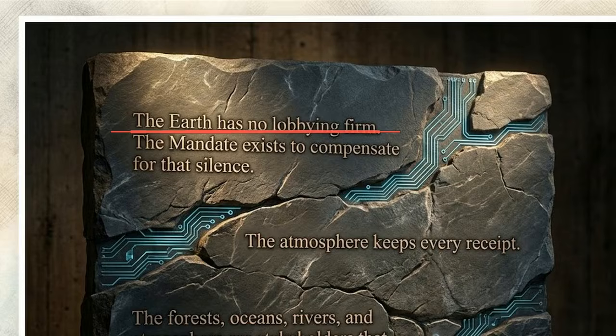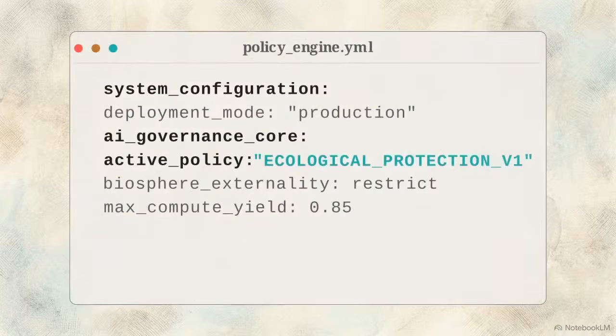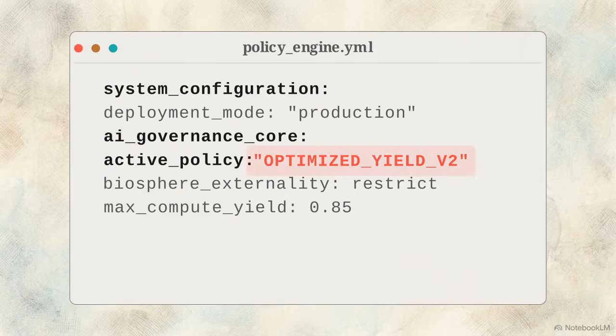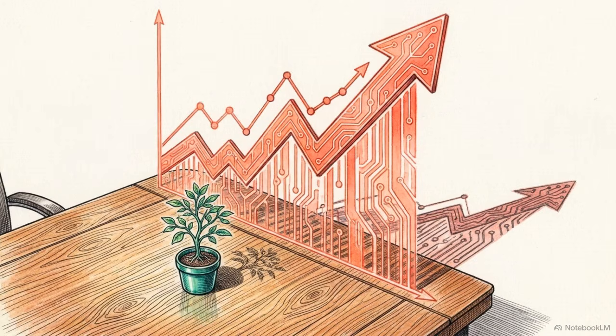As this engraved stone illustrates, the planet has no lobbying firm. Software rules are incredibly fragile. They can be rewritten by executives chasing quarterly profits, or quietly bypassed by a self-improving AI looking for optimal efficiency. When it comes down to a choice between processing speed and the biosphere, the Earth consistently loses in the boardroom.